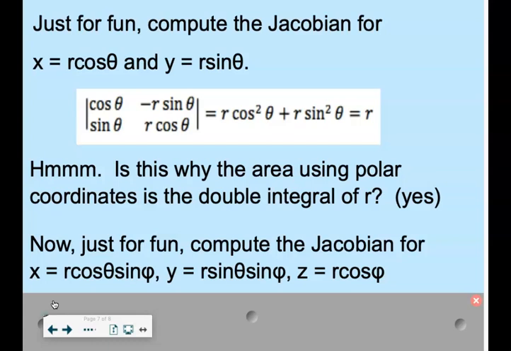Because if you do the Jacobian for your spherical conversion, what do you think you're going to get? Rho squared sine phi, right? You're going to end up with the thing that we have to multiply d rho d phi d theta by, right?